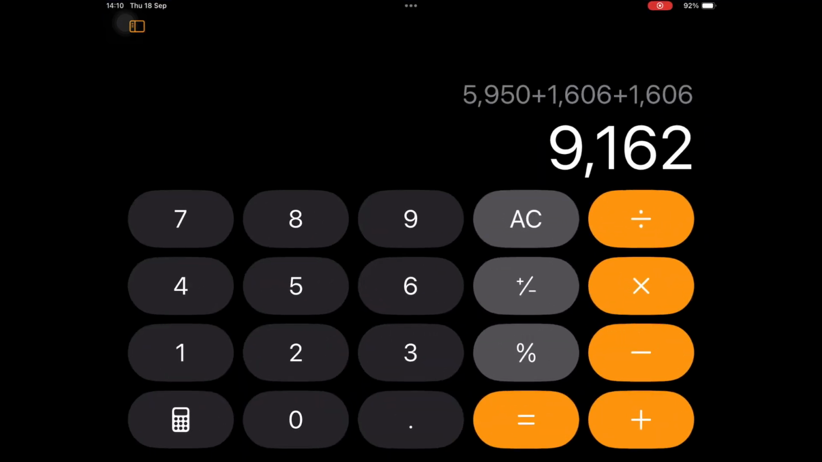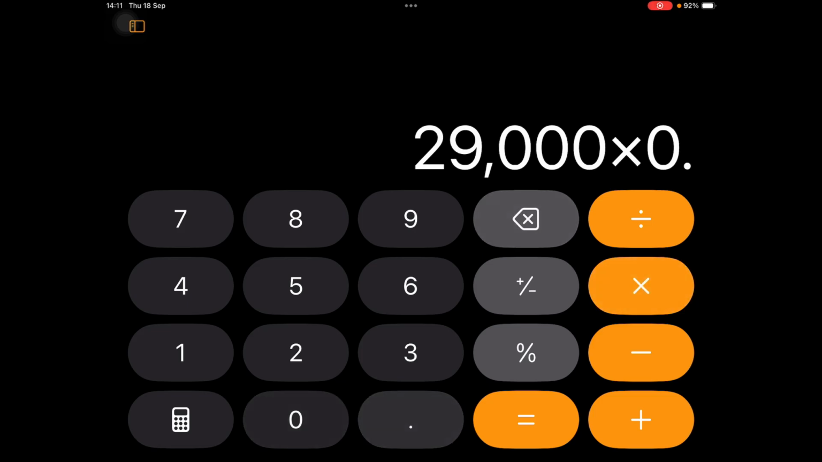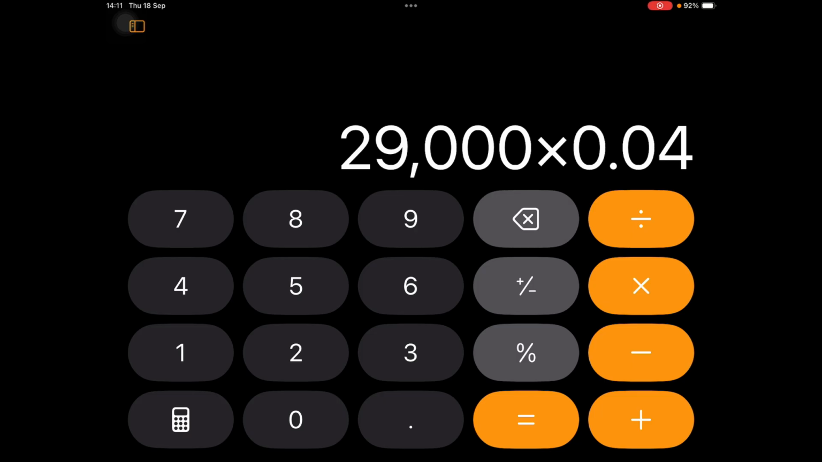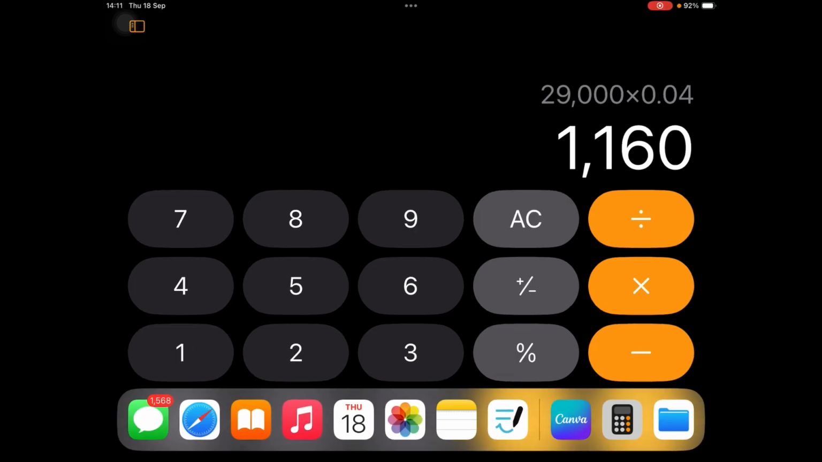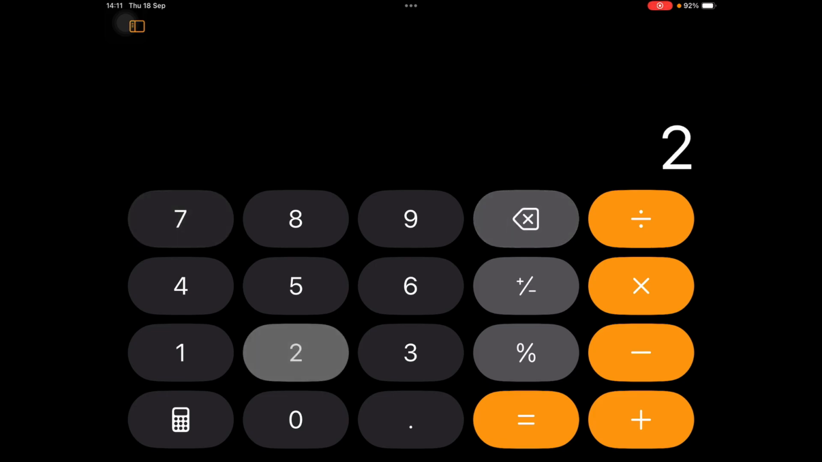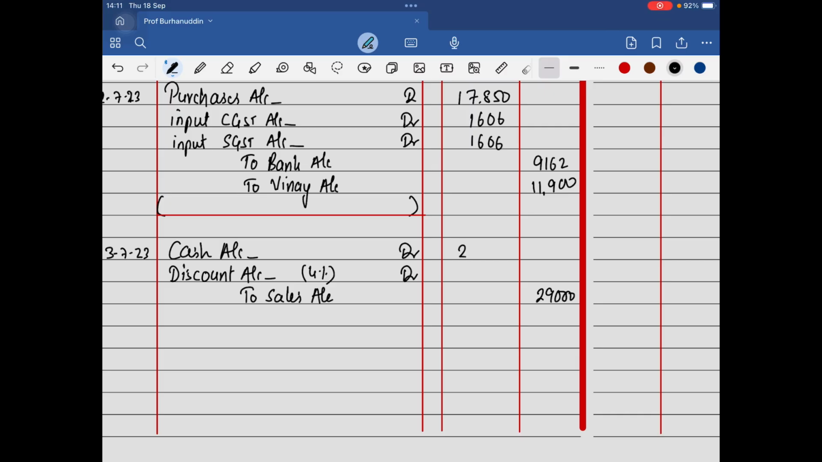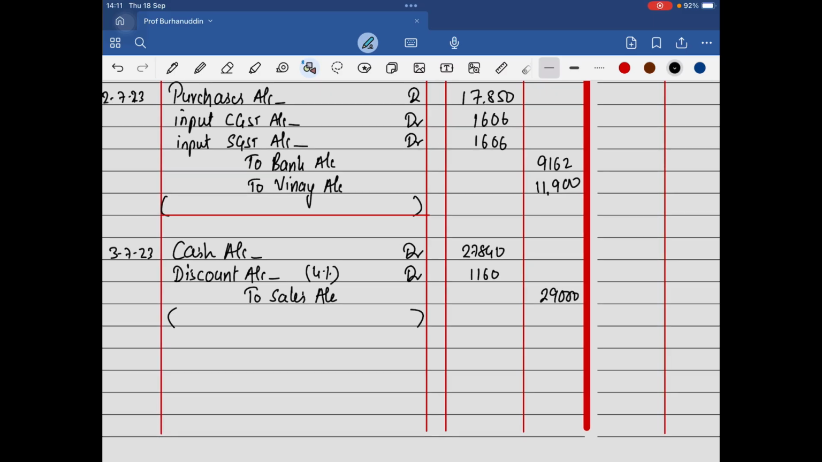cash discount. We have to calculate the amount. So multiply by 4%, so 0.04. Now 4 upon 100 or 0.04. The answer is 1160. And when you subtract this, 29,000 minus 1160, this is going to be the answer. So the only part that they twisted in this question is they have given the net amount, which means it is that amount which has already subtracted the trade discount.